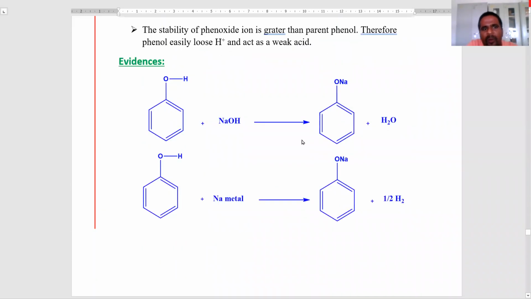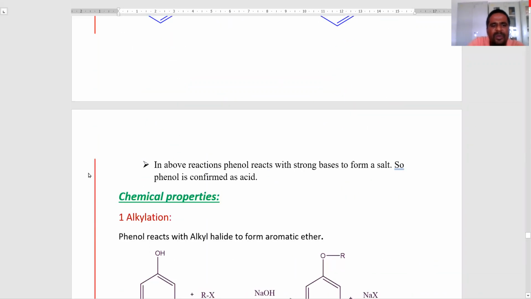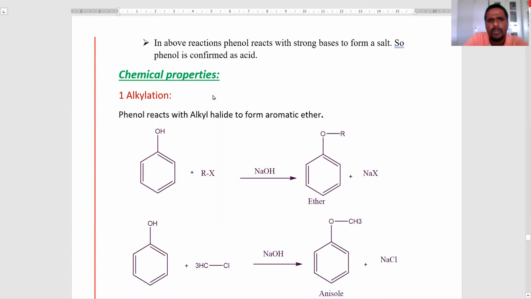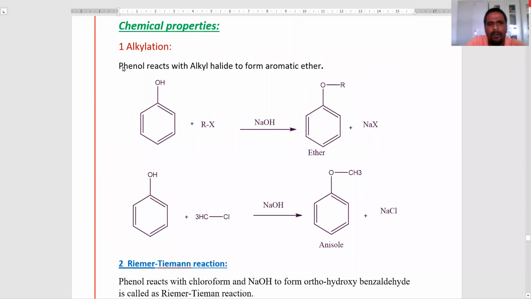Okay, these are the physical properties of phenols. Next, we come to the chemical properties. First one is alkylation. Phenols react with alkyl halides to form aromatic ethers.